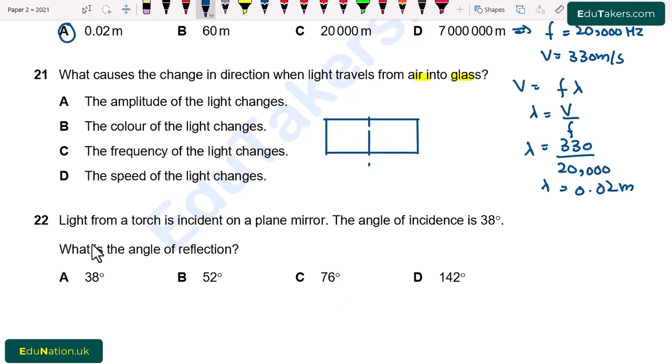So light travels from the air and falls on the boundary of glass.